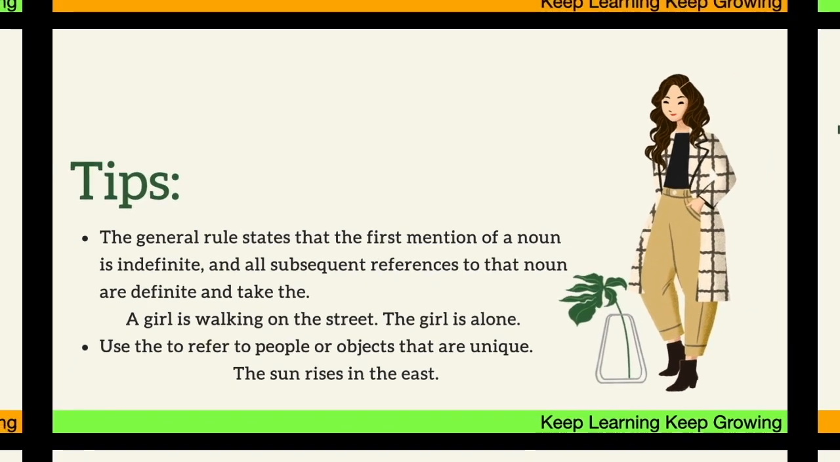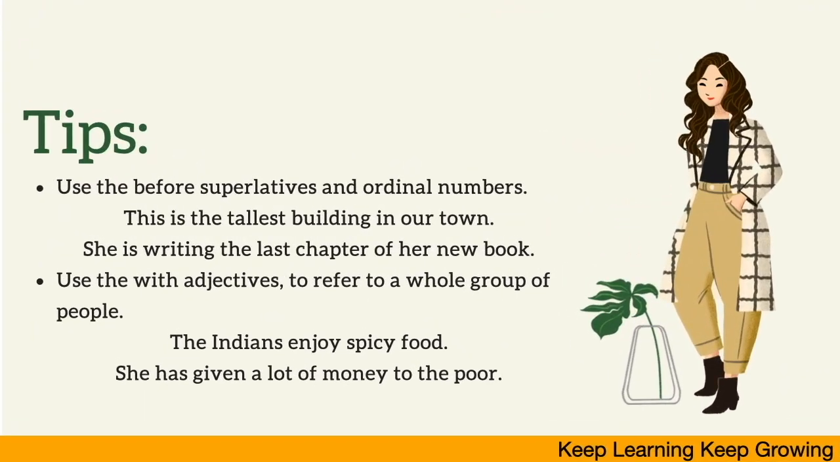Now moving on to the next slide. What we can find is that we should use "the" before any superlatives or any ordinal numbers. Like examples, this is the tallest building in our town. She is writing the last chapter of her new book. The superlative, the ordinal number: the tallest, the last chapter.